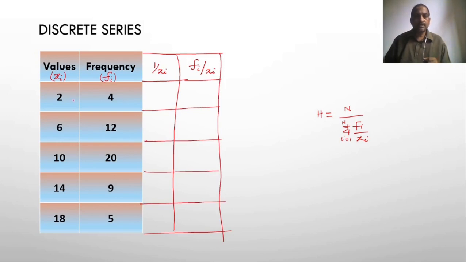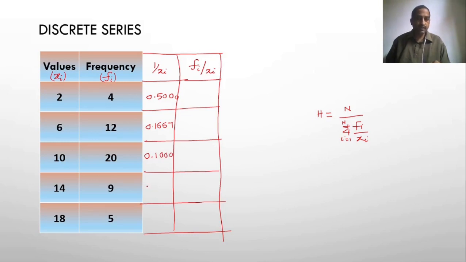Right, 1 by xi. 1 by 2 means 0.500. So we are taking 4 digits, so that is 0.500. 1 by 6 value is 0.1667. 1 by 10 is 0.1000. Right? 1 by 14.